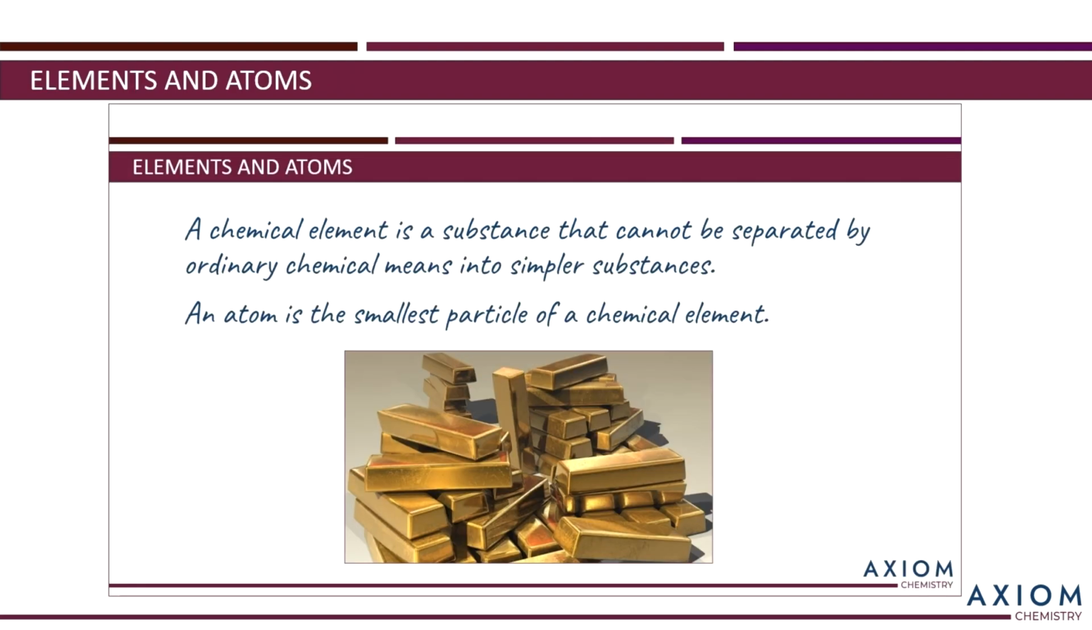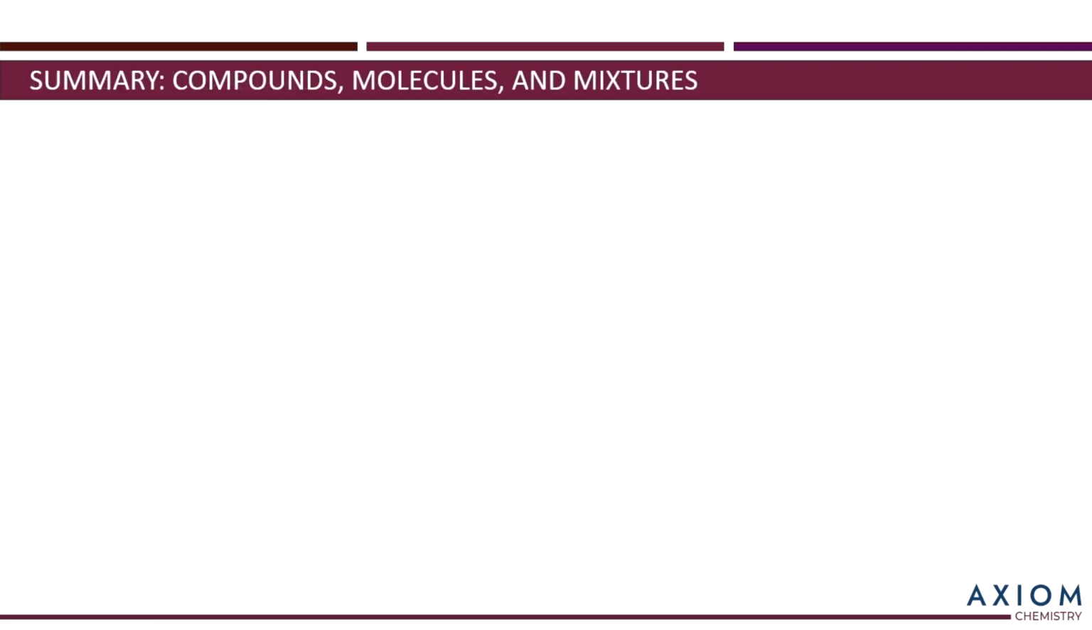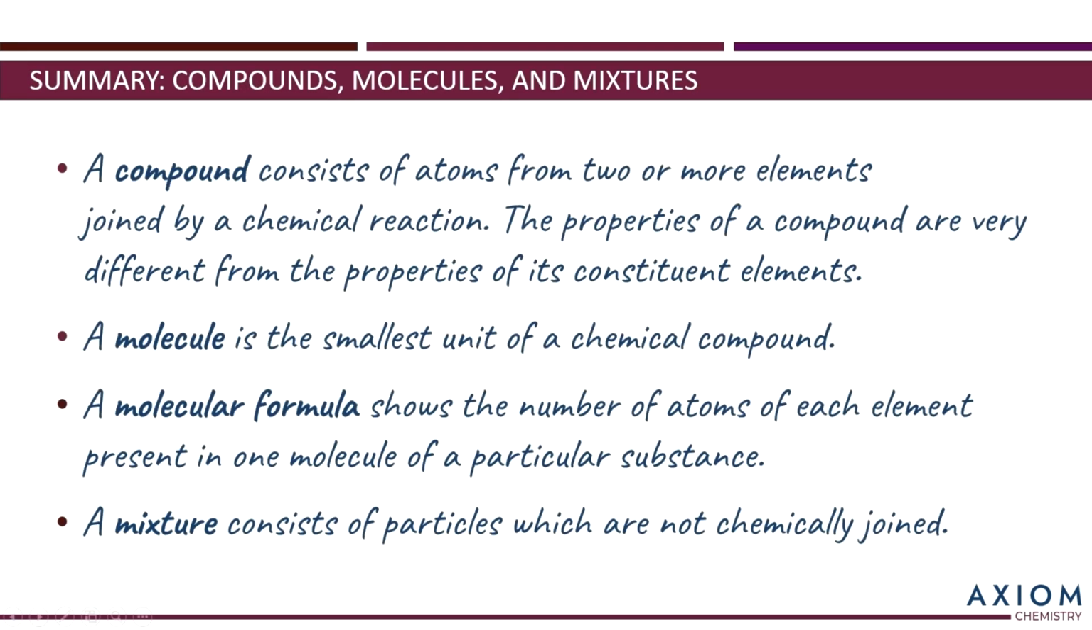Now, we started this video by thinking about 2 definitions, the definition of a chemical element and of an atom, and we've added quite a few definitions to that list during this video. So as ever, here is a summary of what we've talked about. We've seen that a compound consists of atoms from 2 or more elements joined by a chemical reaction, and that the properties of a compound are very different to the properties of its constituent elements.